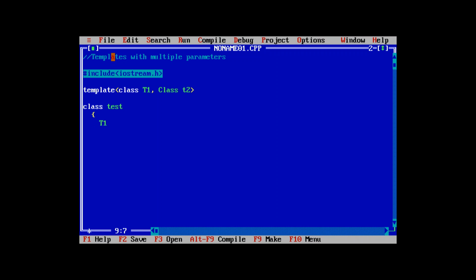There is a T1 A and another template type T2 B. Now in the public part, a constructor is defined as Test, in brackets T1 x, T2 y. Then A equals x, B equals y.